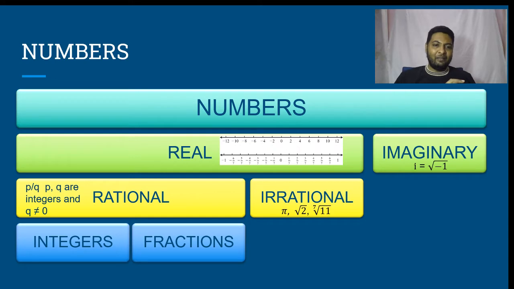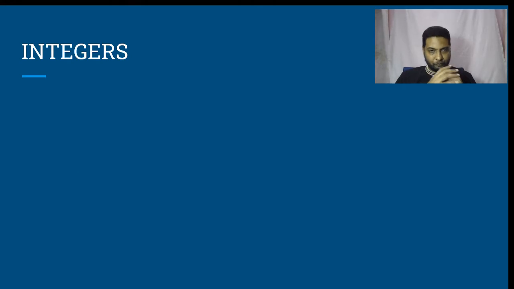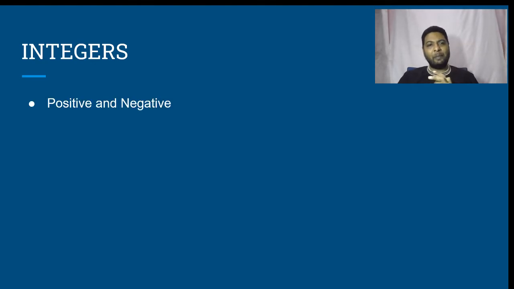In the next slide, we will look at integers. One way to classify integers would be to classify them as positive and negative. Hold on. When we classify as positive and negative, does the union give me all the integers? No. There is an integer which is neither positive nor negative. That is 0. 0 is neither positive nor negative.